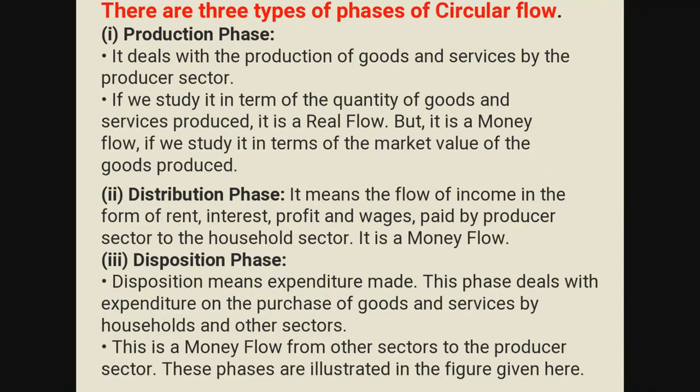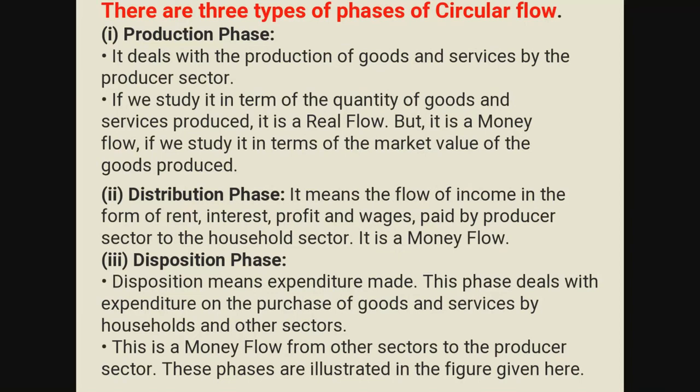Now in the distribution phase, what happened? Income is generated for the household. Now what will the household do? The household won't keep the income. They will do consumption. For consumption, what is required is expenditure. So they will perform the activity of expenditure in the disposition phase. And this phase deals with the expenditure on the purchase of goods and services by households and the other sectors. It's not only households purchasing; the government sector is also purchasing, and the rest of the world is also purchasing. So purchases can be done by all those sectors.